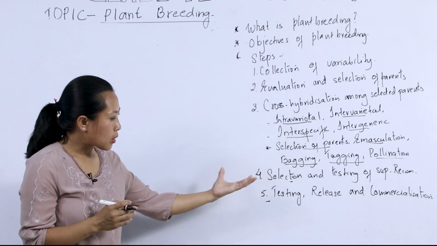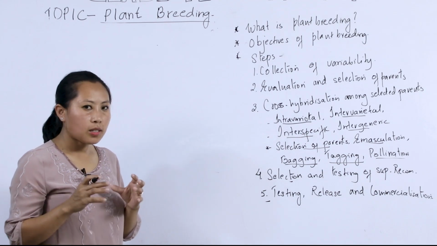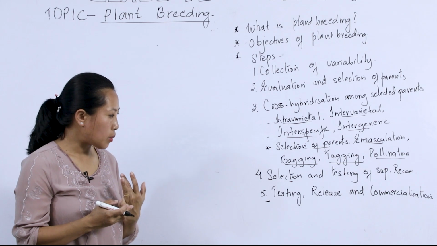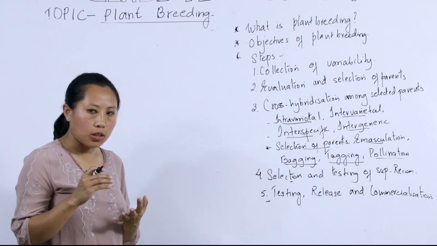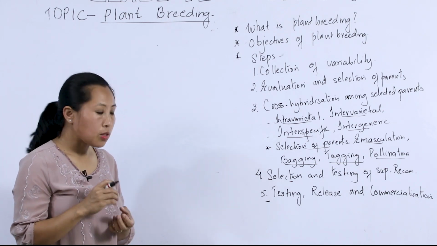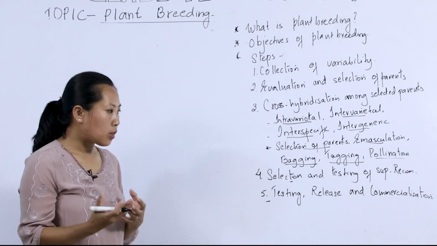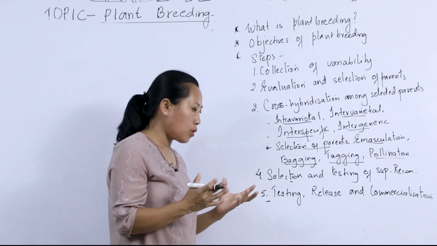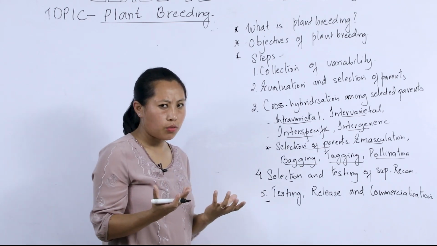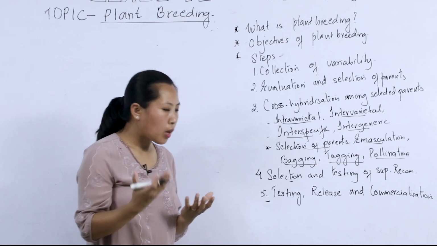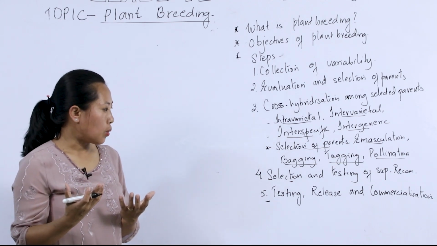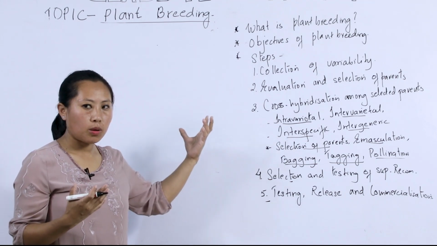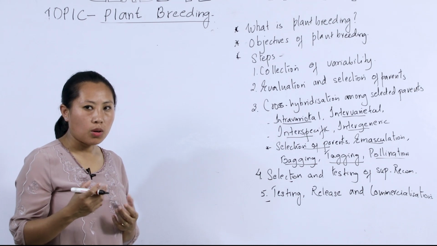So once the hybrids are selected, the selected plants are tested in research fields for cultivation in different types of climatic conditions, and for the yield, the color, the seeds, the disease-resistant character, or any other characters that are the objectives of the plant breeder. They are grown in research fields for about 3 seasons in different localities, and after the plant breeder has found that they perform better than the existing plants, they are released for commercialization.